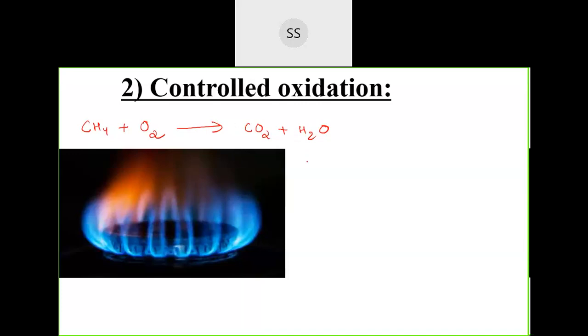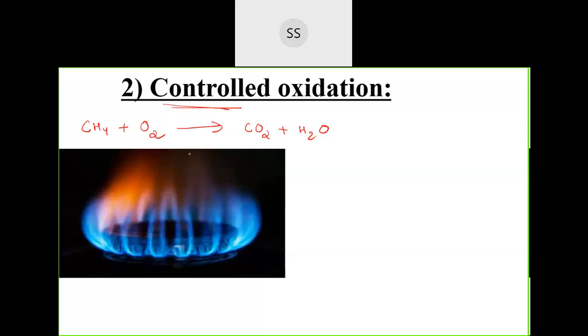But you can control this reaction. If you provide a little amount of oxygen, then different compounds can be formed. That is what we are talking about here. Controlled oxidation means if you take a different catalyst, that will give you a different product, because the way they manage the reaction will be different. So different products will be formed during the reaction.